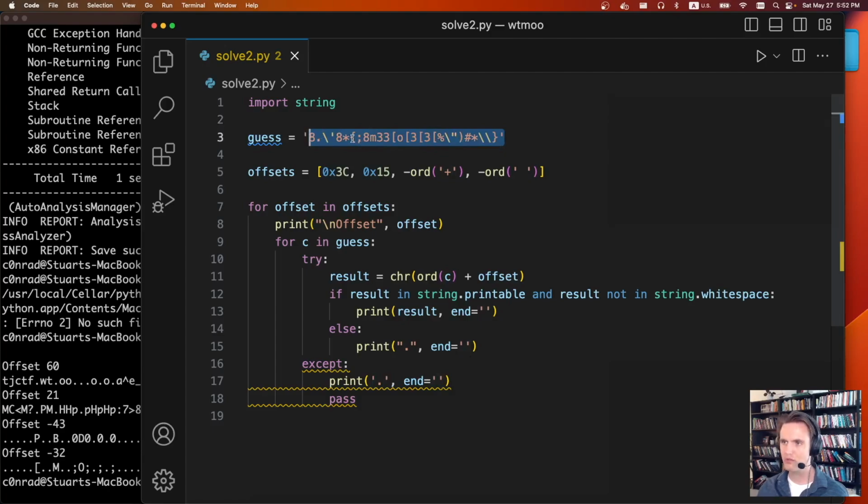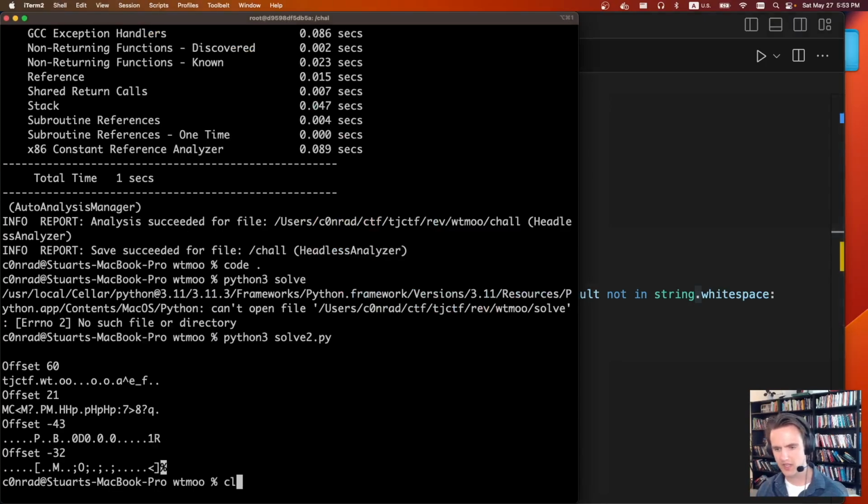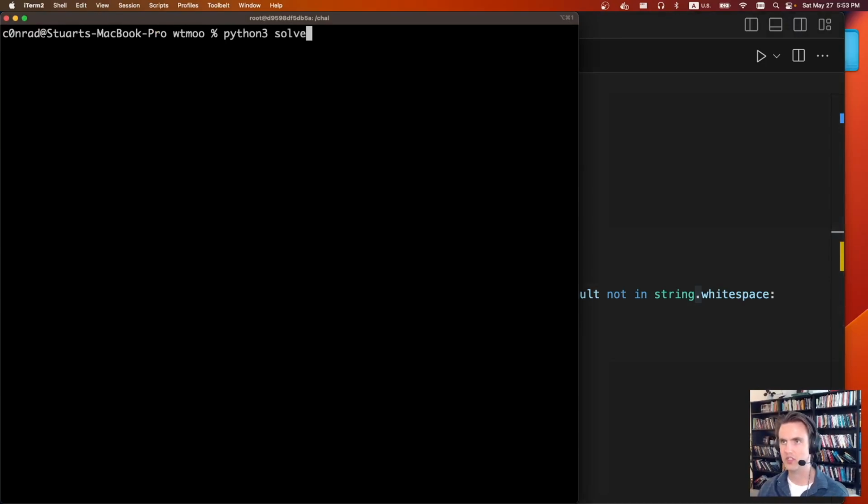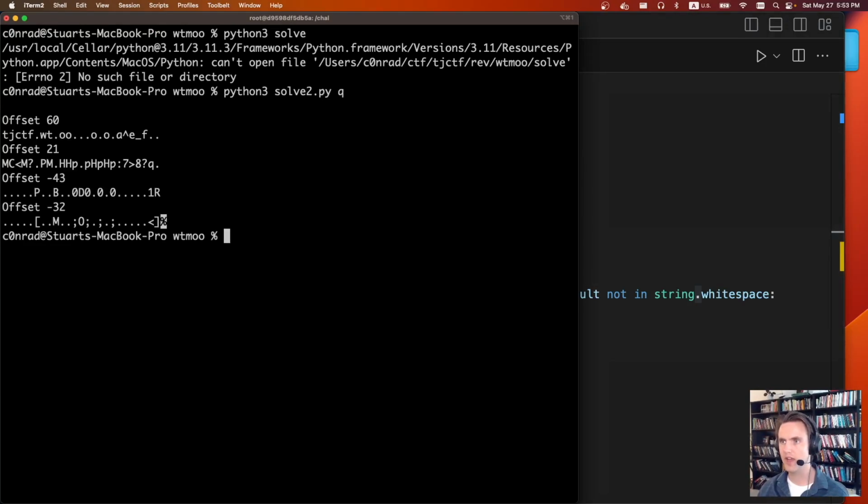I perform all of those offsets on the original guess, and then I just kind of guess what the flag is going to be. For each of the characters in guess, I calculate that offset and make sure it's actually a printable character. And if it's not, I just put in a period. So all the alignment works. And when you run it, you can already see it there, but python3 solve2.py, oops.